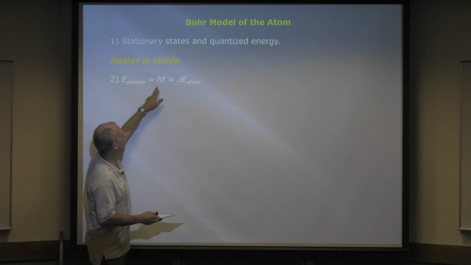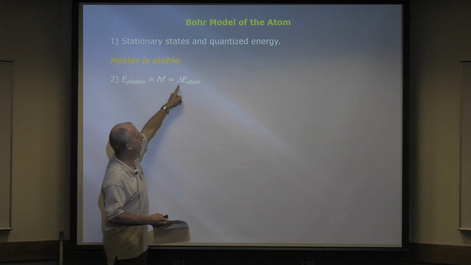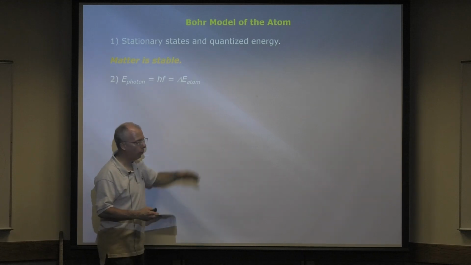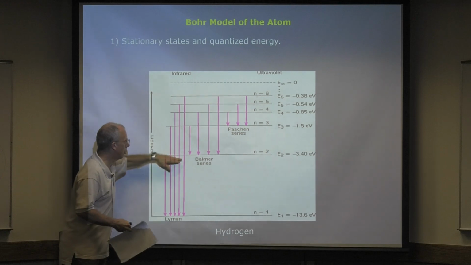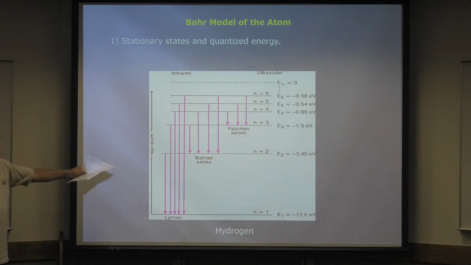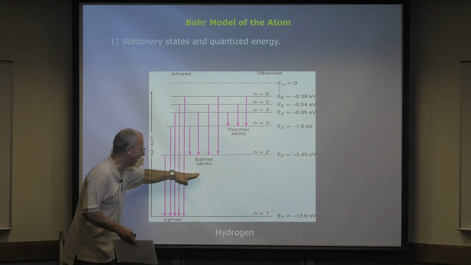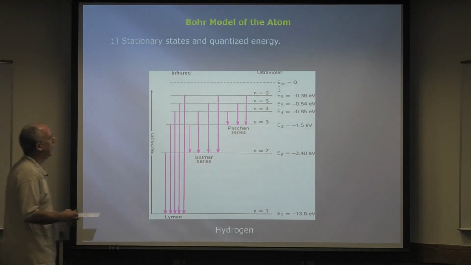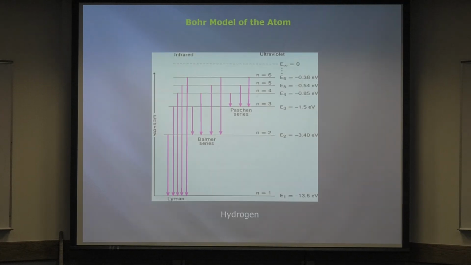So the energy of the photons either absorbed or emitted is hf, and that's the change in energy from one level to another level. And that's the only way. You can't go from here to here because there's no such thing as here, right? So, okay. All right, so now what's the big deal about that?